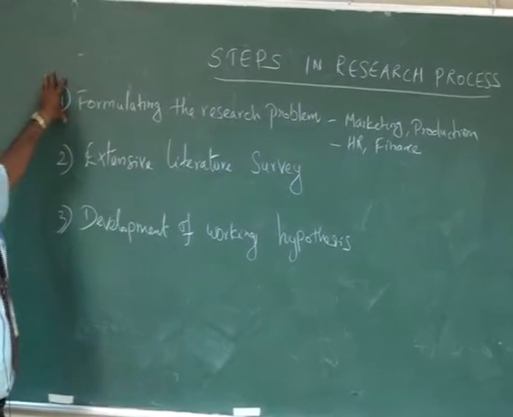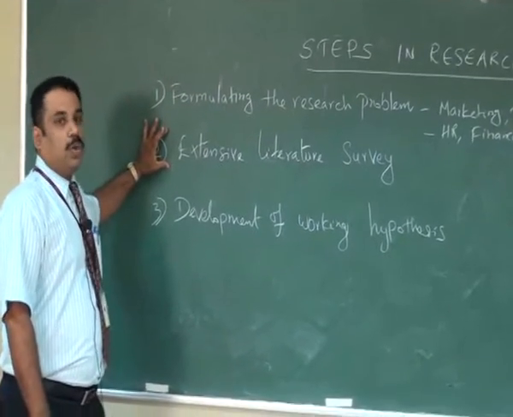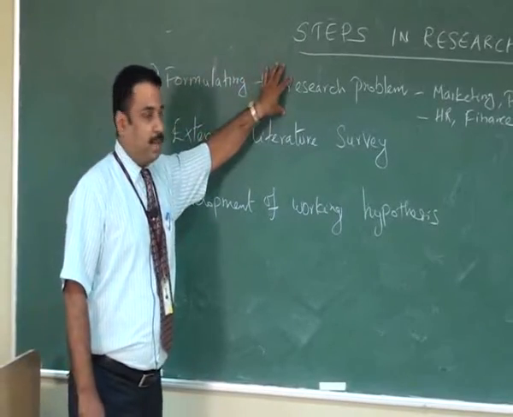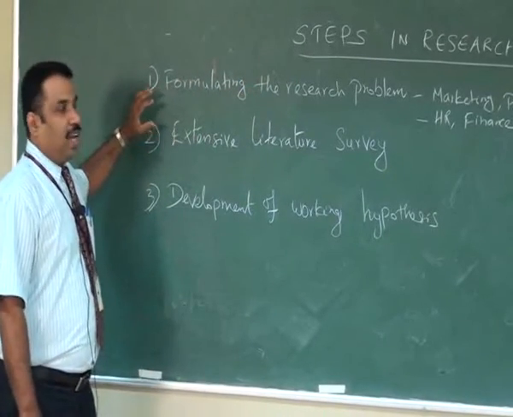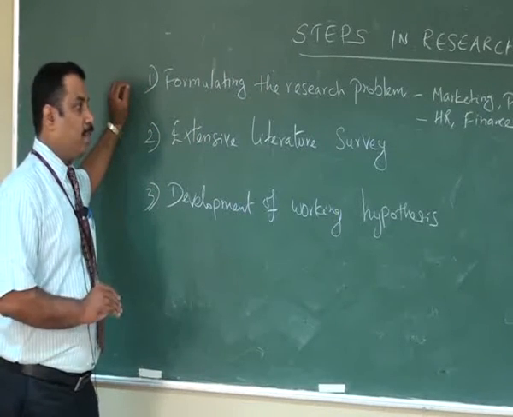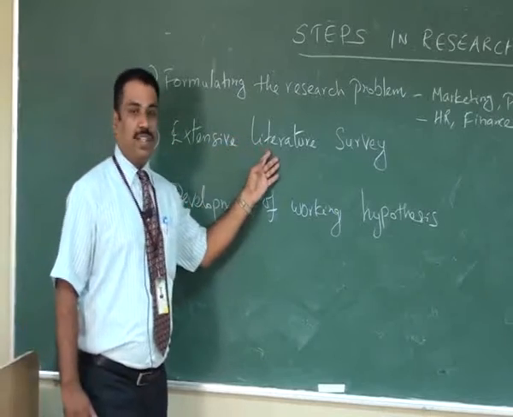So in the first step, the researcher identified the research problem. In the second stage, the researcher is going to collect related literatures for the problem areas. So extensive literature survey explains related literatures are going to be collected from different sources. So you can ask a question, sir, where I can go on to collect the literatures?